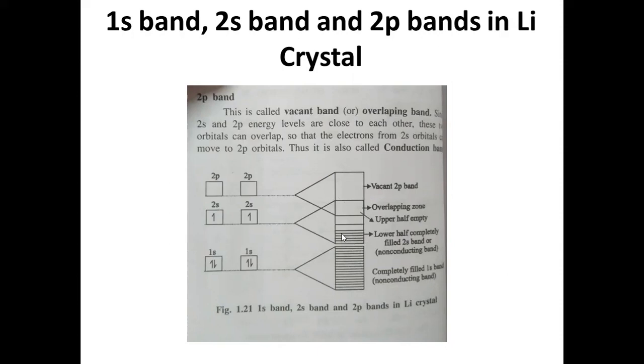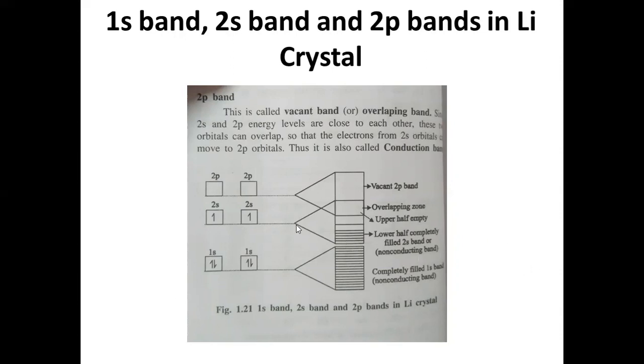Now the electrons in the half-filled 2s band can move to the conduction band. The 2p band is an overlapping band, and it acts as a conducting band. The 2s electrons go to the 2p band and they start conducting. That's why a lithium crystal is a conducting material.